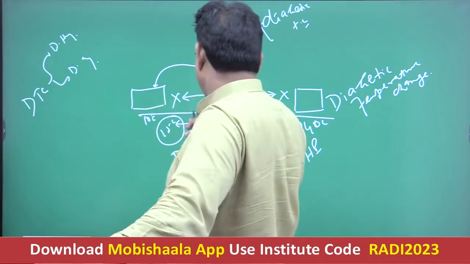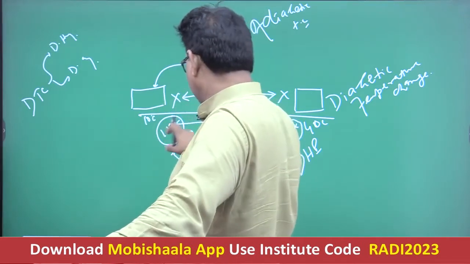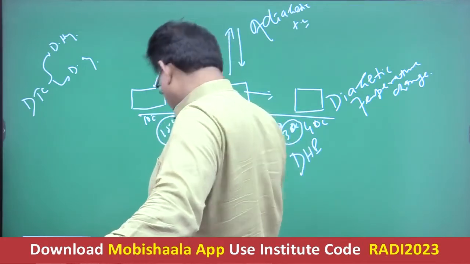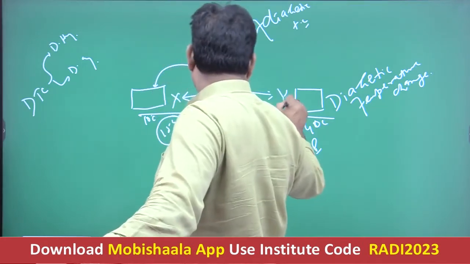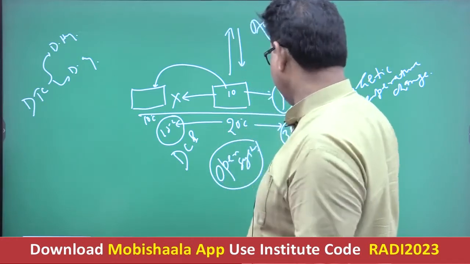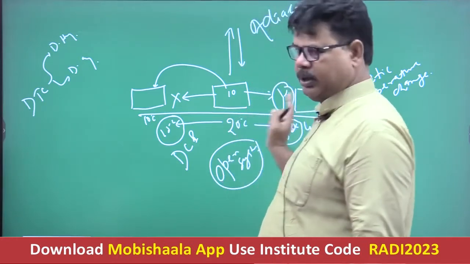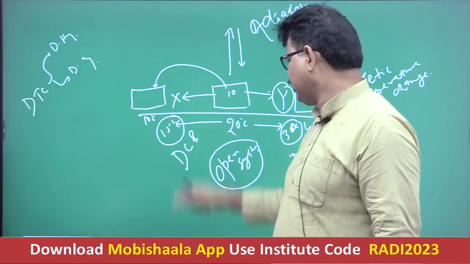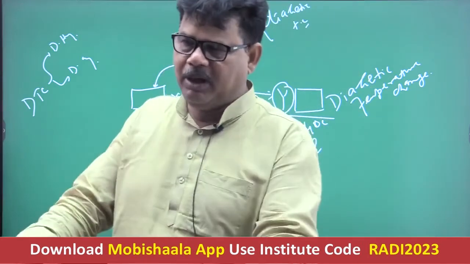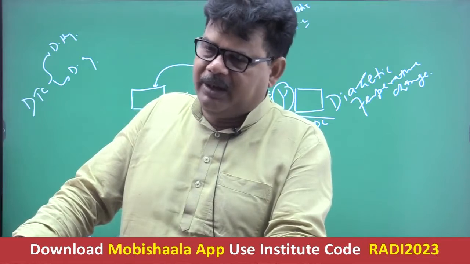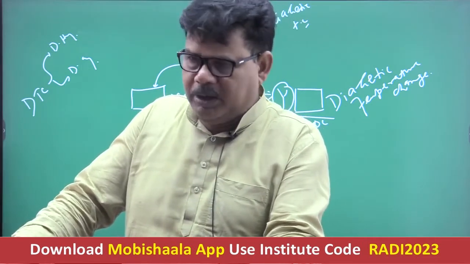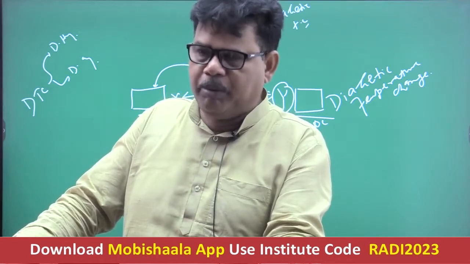X is an example of diabatic cooling process, and Y is an example of diabatic heating process, because the temperature increased from 20 to 30 here. In the other case, the temperature decreased from 20 degrees to 10 degrees Celsius. So what is diabatic process? One is diabatic cooling and second is diabatic heating. Getting well now? It is obvious that it is due to the horizontal movement of the air.